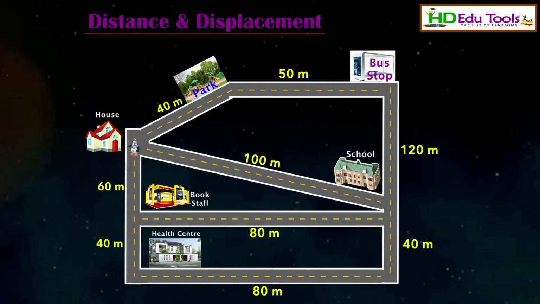Suppose you want to go to school through the bookstall, then how much length do you have to travel? 60 plus 80. But actually the school is at a distance of 100 meters from your house. Now the length of the path that you have traveled is called distance, and the shortest distance between initial and final position is called displacement.